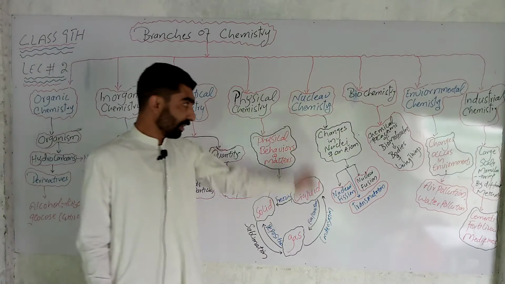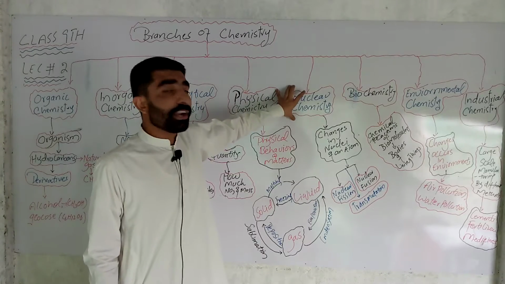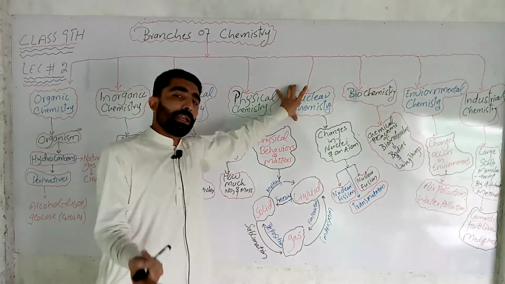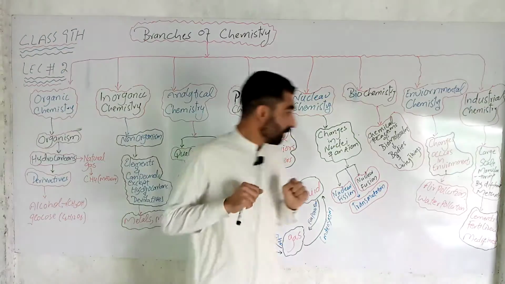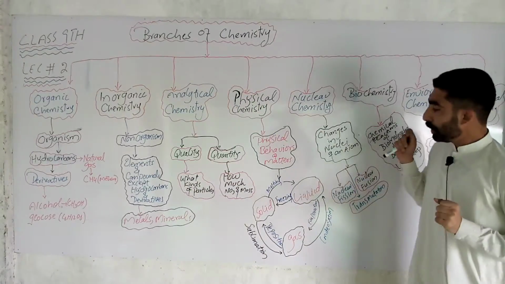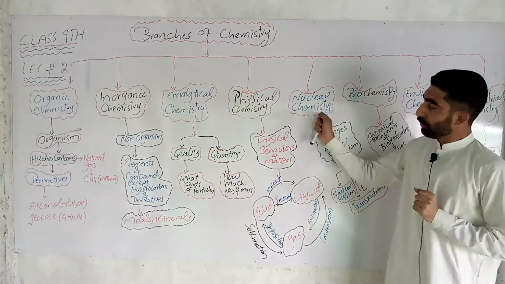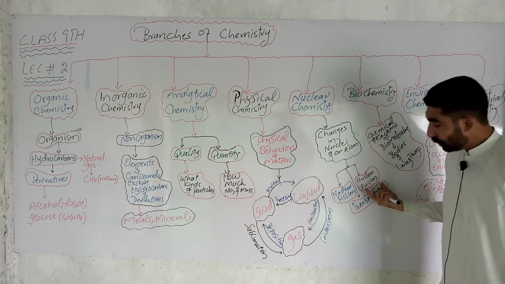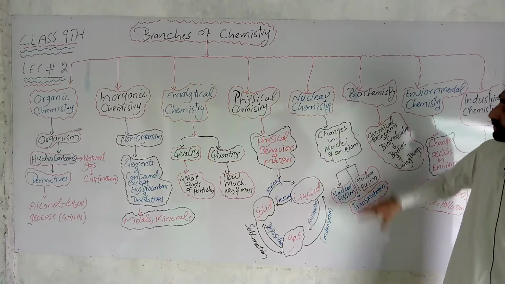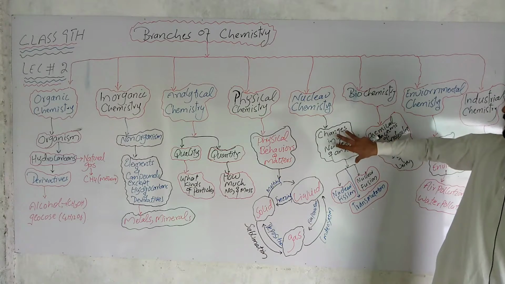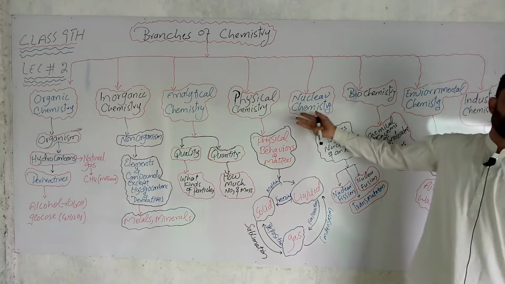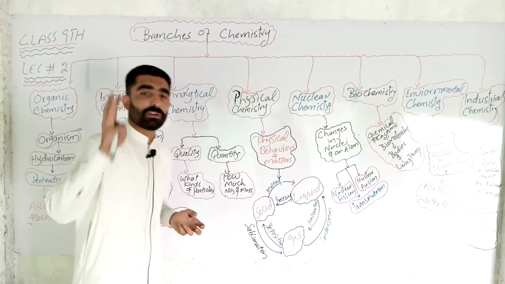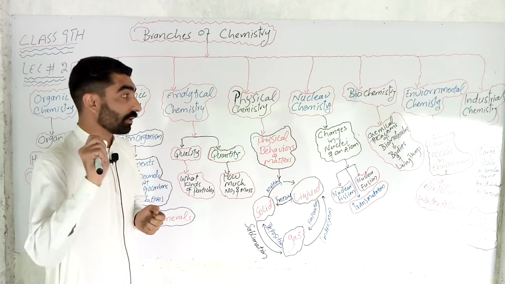Now start nuclear chemistry. Nuclear chemistry concerns the atomic nuclei, and the nuclei may be stable or unstable. Changes that occur in the nucleus of an atom are called nuclear chemistry. For example, these changes are nuclear fission, nuclear fusion and transmutation. These types of changes occur in the nucleus of the atom, so their study is called nuclear chemistry. And the radiation emitted from the atom includes alpha particles, beta particles and gamma particles.